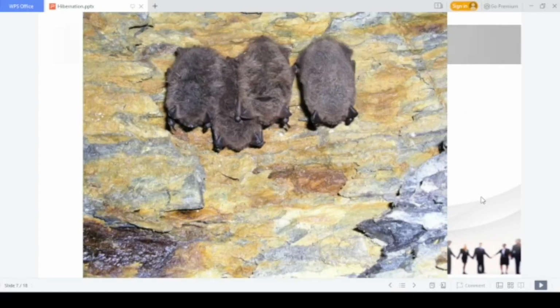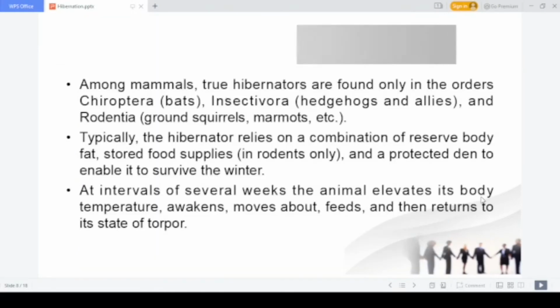Here you can also find these are bats. Bats are also hibernating like this. Among mammals, these are some of the animals which show hibernation. Bats, hedgehogs, rodentia, squirrels, marmots, etc. are hibernating. And these are some examples of hibernating animals.